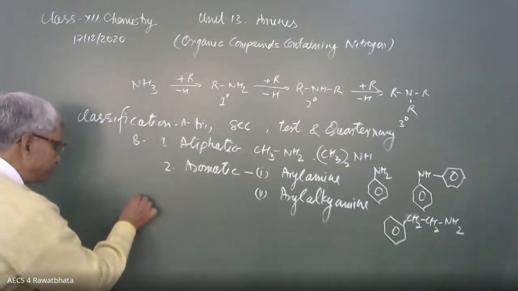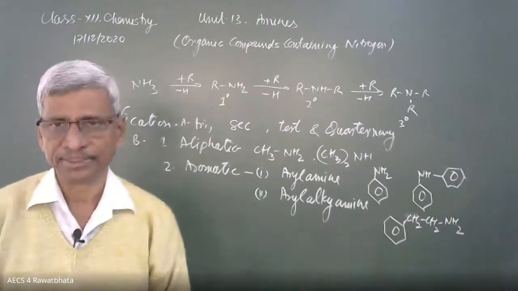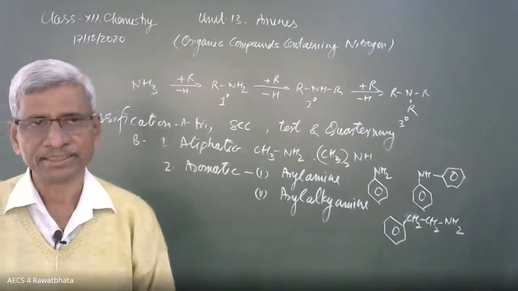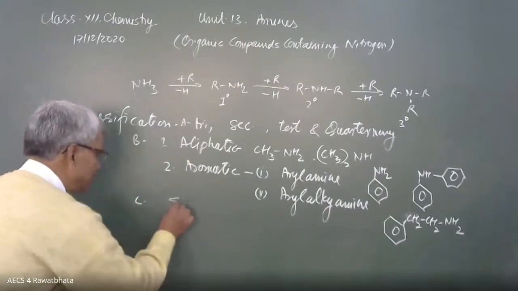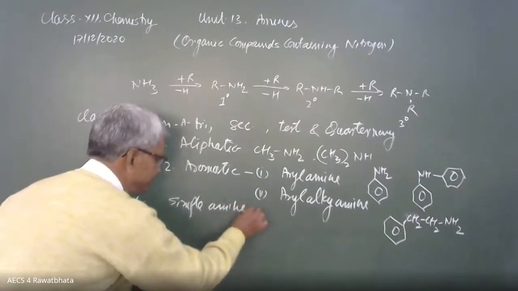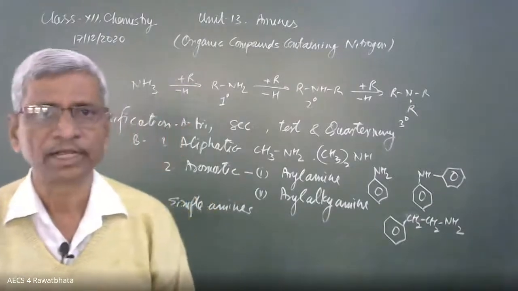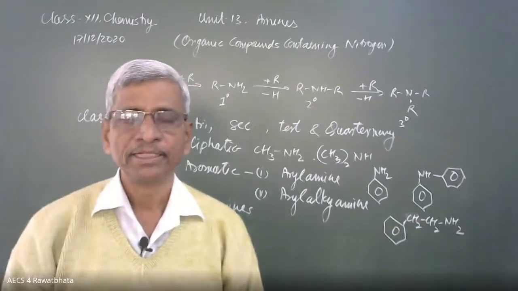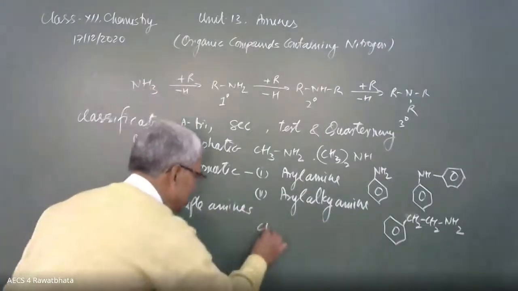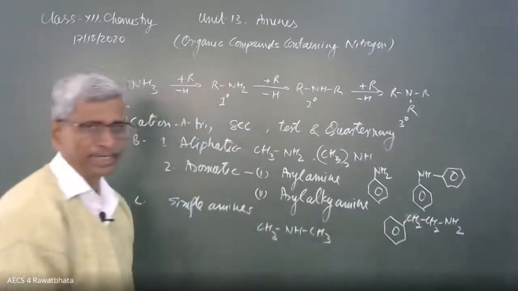Then another type is simple amine and mixed amine. Instead of aliphatic and aromatic, only simple amine and mixed amine. Simple amines means alkyl groups. If it is one, no problem. If it is 2 alkyl groups like 2 degree amine, then both are same. That is simple. Like CH3, NH, CH3. This is a simple amine.